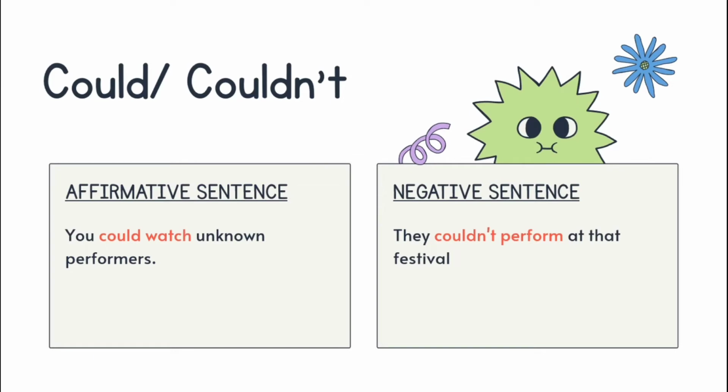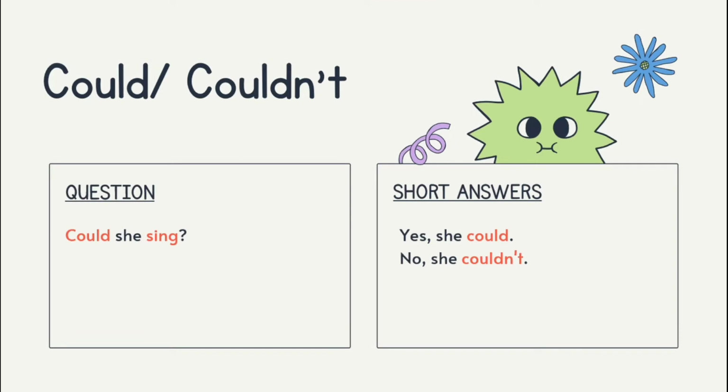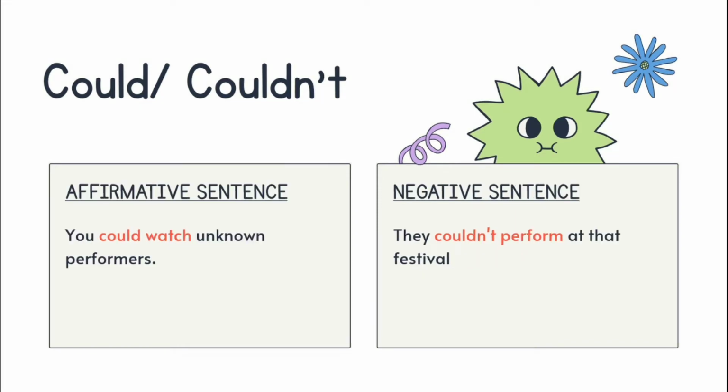Now we will look into the table given to you. As you can see, we have affirmative sentences, negative sentences, questions, and also short answers. Now we will look into each part. For the affirmative sentence, you could watch unknown performance. For the negative sentence, they couldn't perform at that festival.